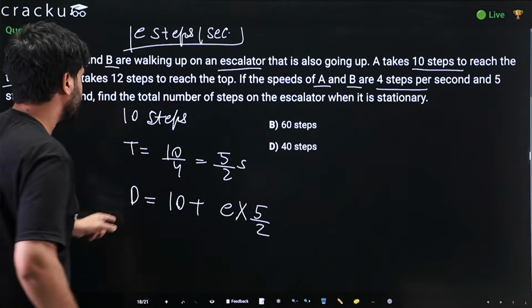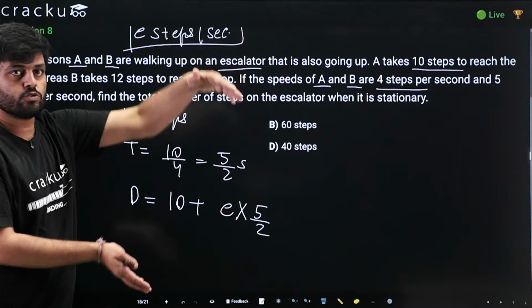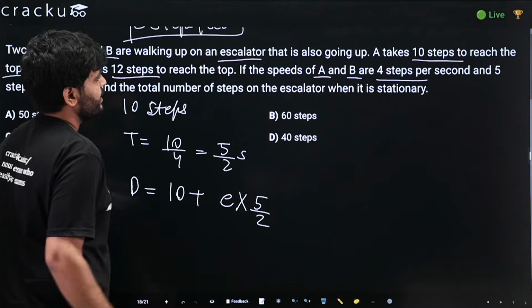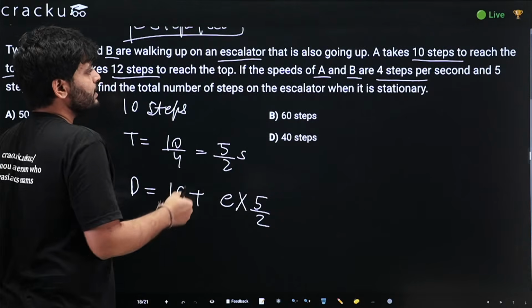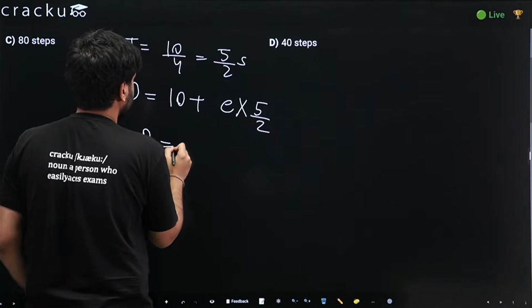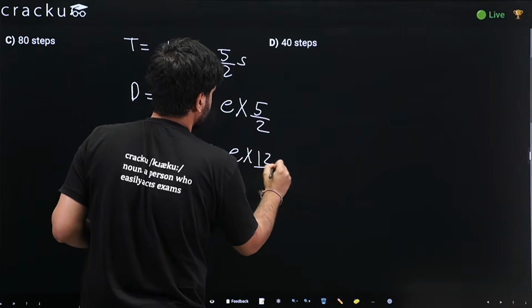And similarly, we can do the same for B as well. Since the escalator is the same, distance would be the same. So B takes 12 steps and speed is 5 steps per second. In this case, time would be 12 by 5. So distance D would be 12 plus E into 12 by 5.